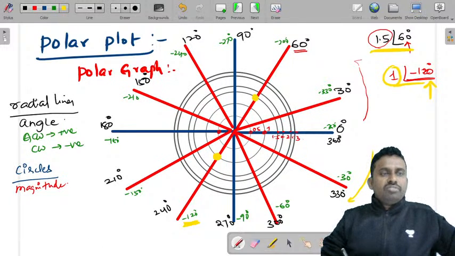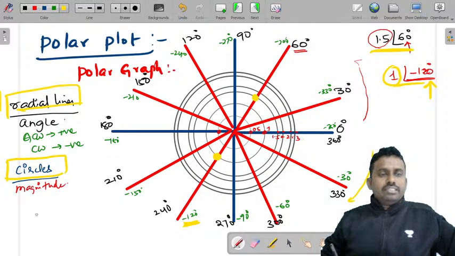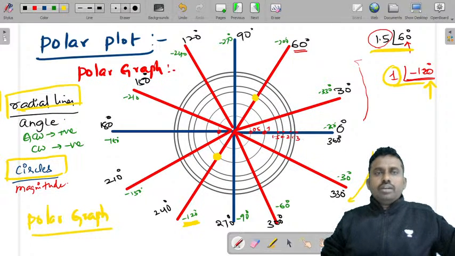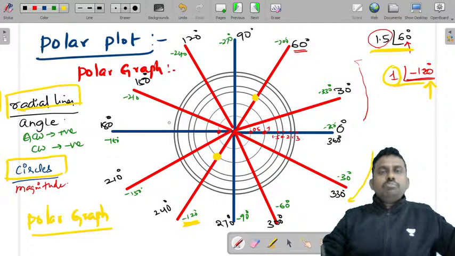This combination of radial lines and the circles represents a polar graph. Not only this, you can also convert the polar coordinates into rectangular coordinates and plot them on the normal graph sheet. So this is a polar graph.